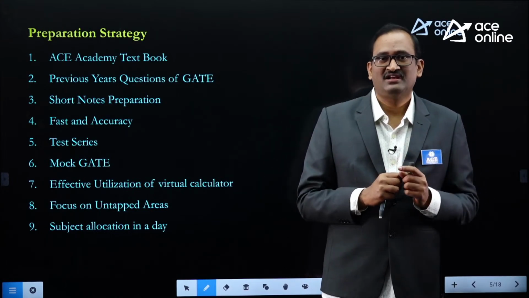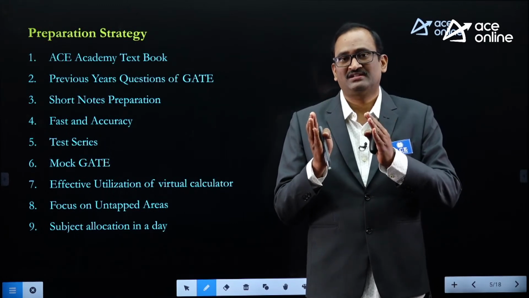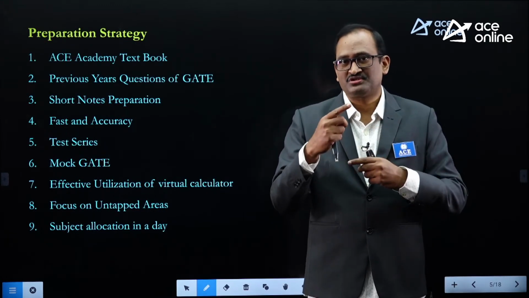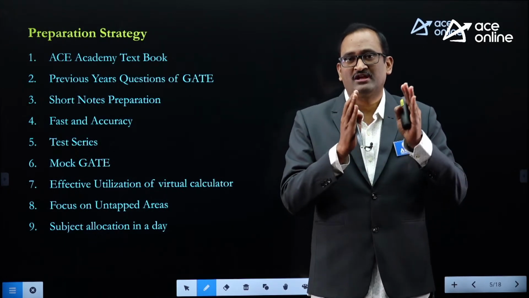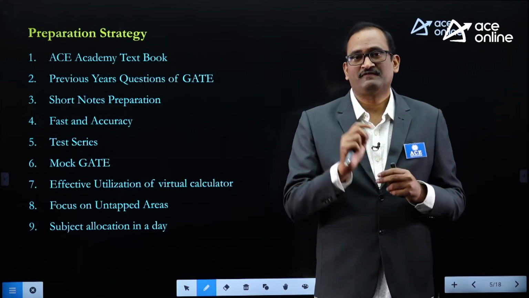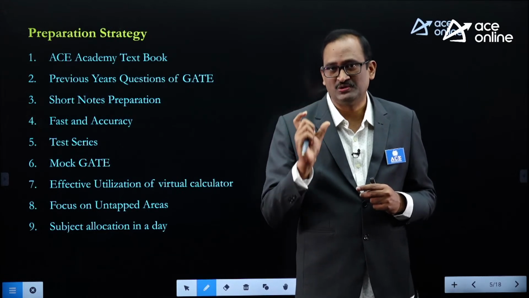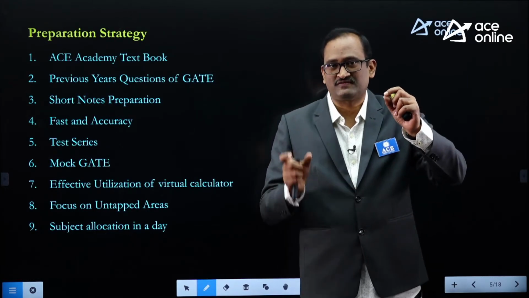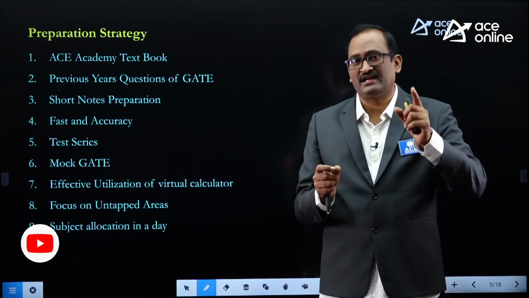Whereas in GATE also options would be helpful, but not up to that. So when you look at the questions, 2 options will be eliminated. From the remaining 2 options, if you are unable to identify what would be the right option, for that you need to do at least 50 to 60% of the solution. After that, from the remaining 2 options, we can easily identify the right option.